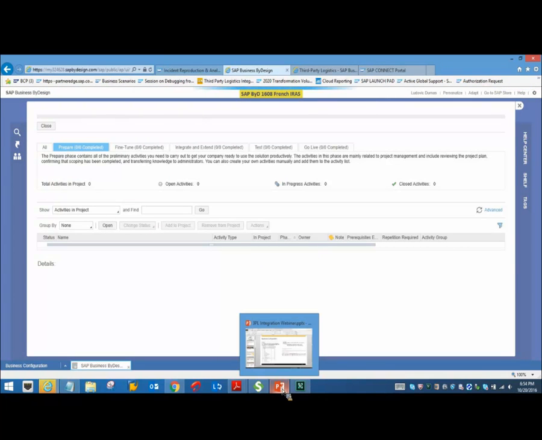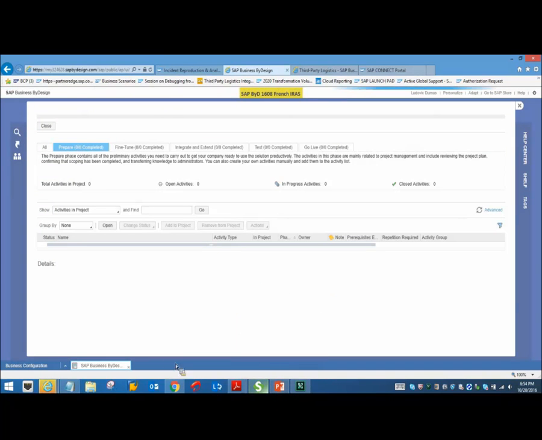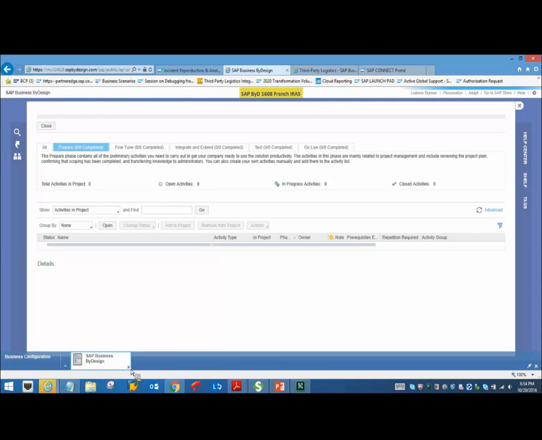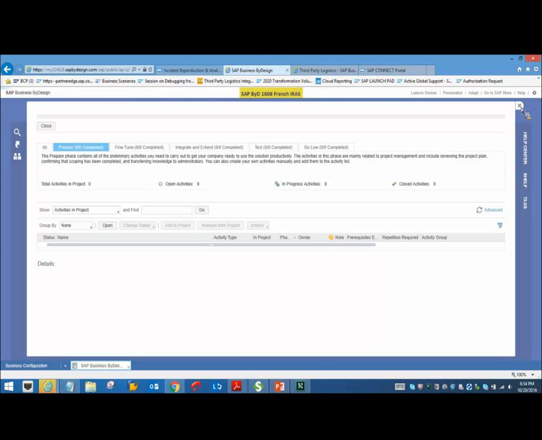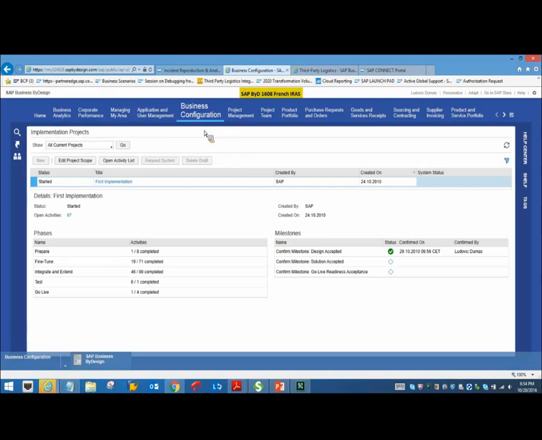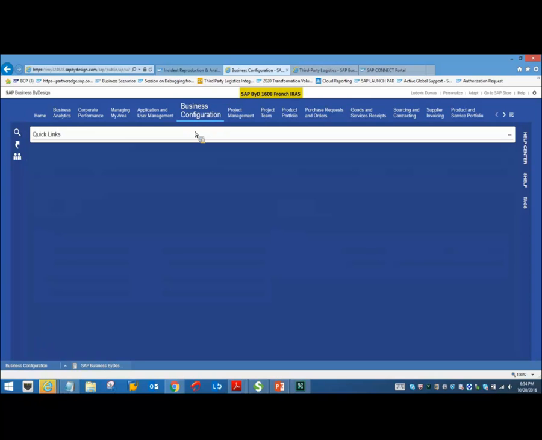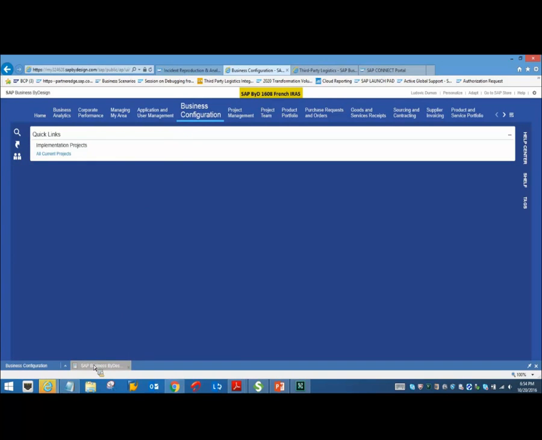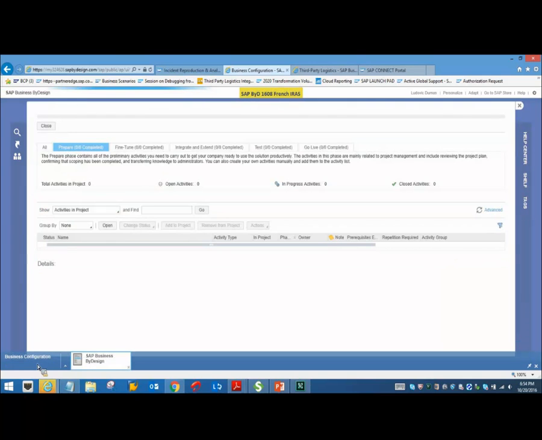In the meantime, I will just come back to the slide and go through the slides. Once I'm done with a few slides, I'll come back to the system and show you how the setup happens. Let me see if I can close and open this once again. Or maybe I can directly go to overview, activity list, configuration elements, and access it from there.